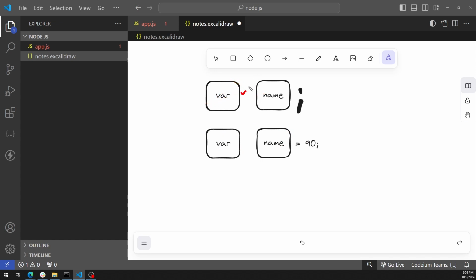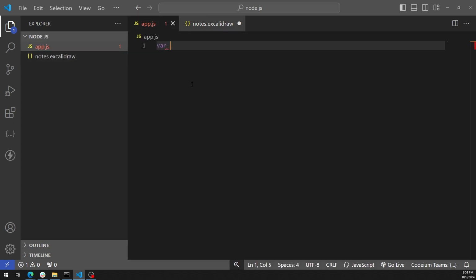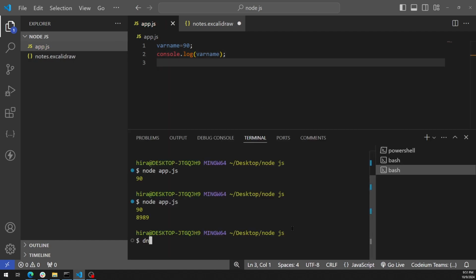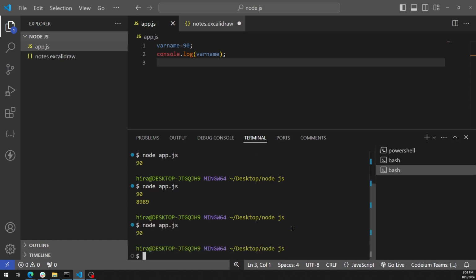Now if you don't give a space in between, this will not work like a declaration. If we write var without any space and just write the variable name and give it a value, then var combined with the name is working as a variable name. That will not make any error. That's true, because JavaScript will just take the entire word and keep it as a variable name. That's why it will not make any error. So let's test the code and prove that what I'm saying is not incorrect. Node app.js, right? Now it's showing 90.